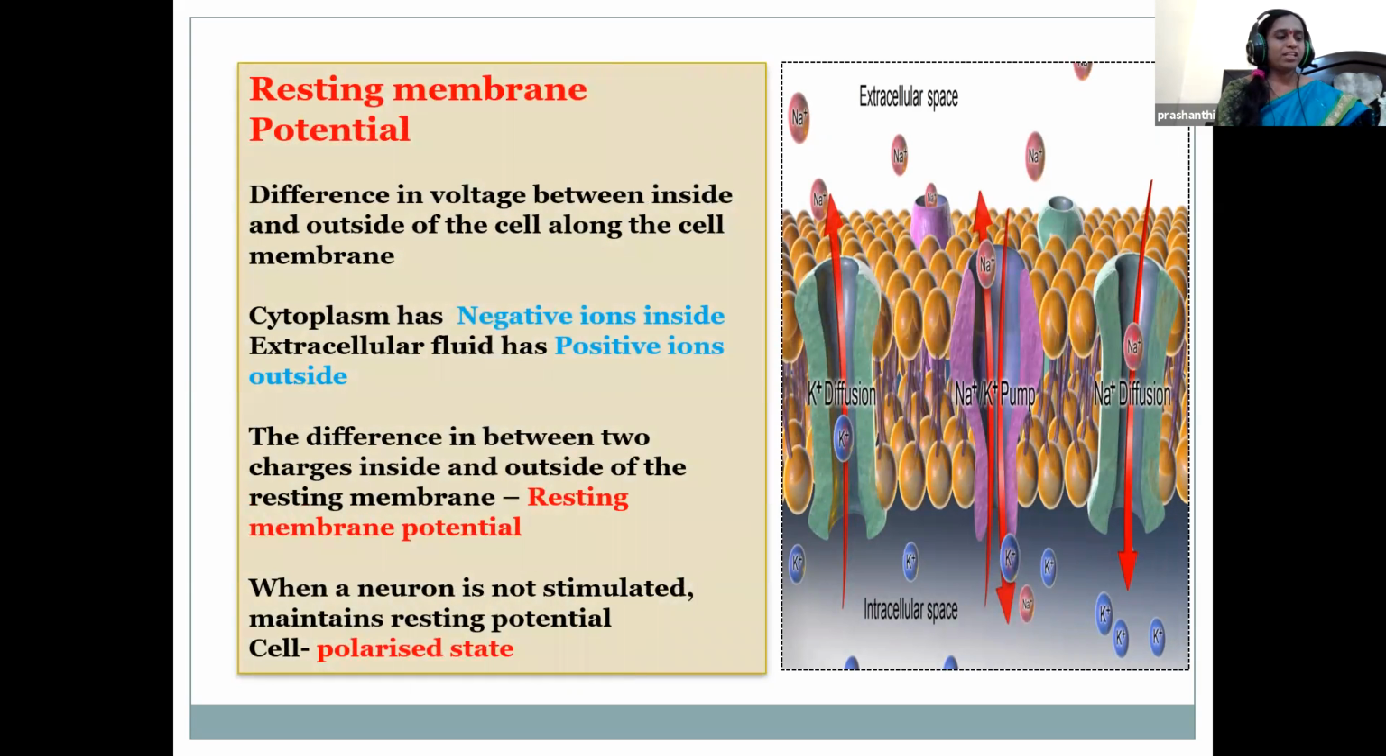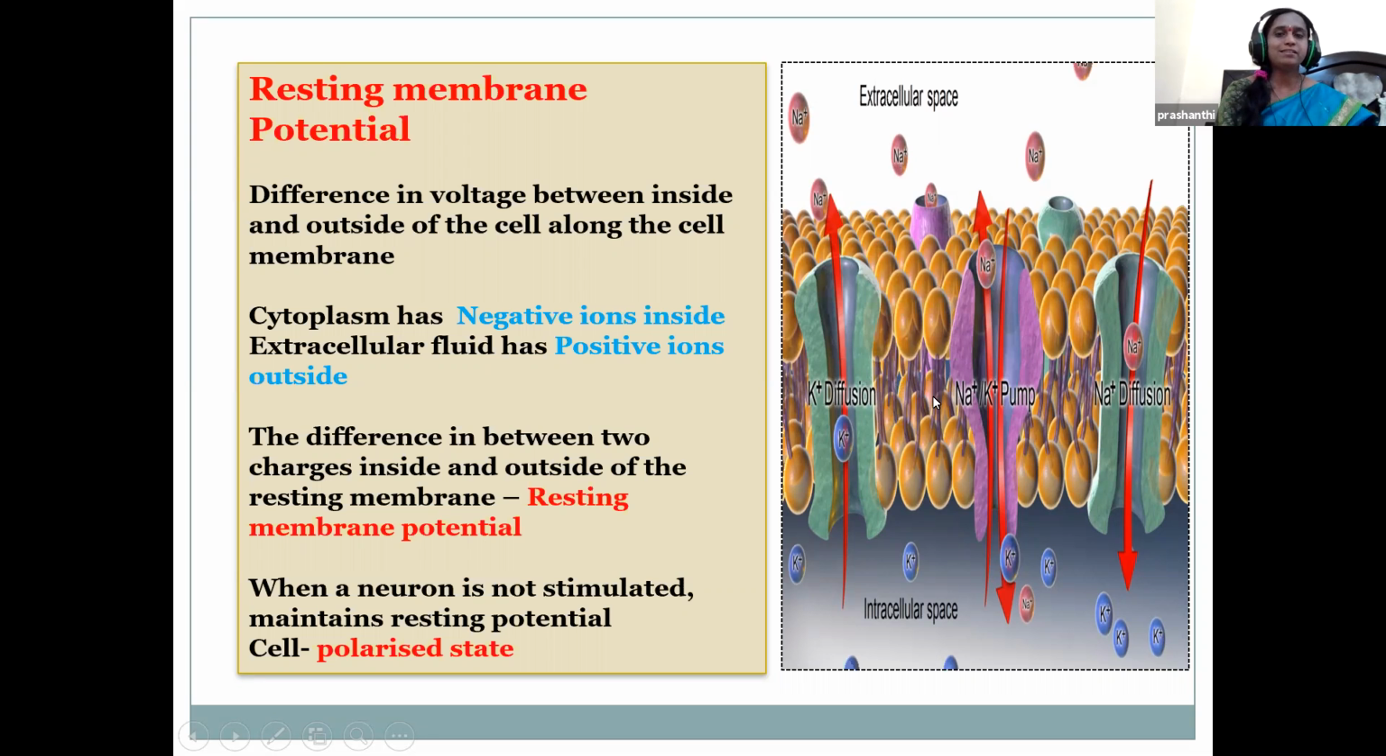The electrical potential difference across the plasma membrane, that is when the cell is in a non-excited state, is called the resting membrane. There is a difference in voltage caused by the differences in the concentration of the ions inside. Here when you see the cell, children, the middle part of the cell is cytoplasm and outside the cell is extracellular space. So there is a difference in voltage in the concentration of ions inside and outside the cell.